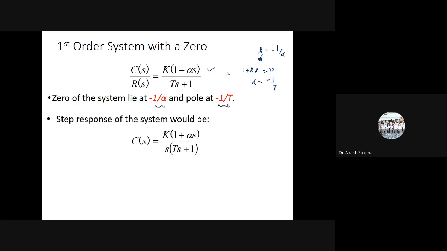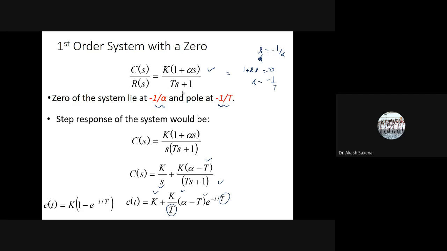Now the step response of the system can be given as, if I multiply it by 1 by s, then I do the partial fraction. If I do the partial fraction, it will look like this, and the system response, if I take the inverse Laplace transformation of this, can be written by this. So this is simply K times (1 plus (alpha minus T) by T into e to the power minus t by T). Now again you see that the transient response is actually depending on this capital T, which is nothing but the pole of the system, 1 by T, the pole of the system. So this transient response is actually dependent on this.